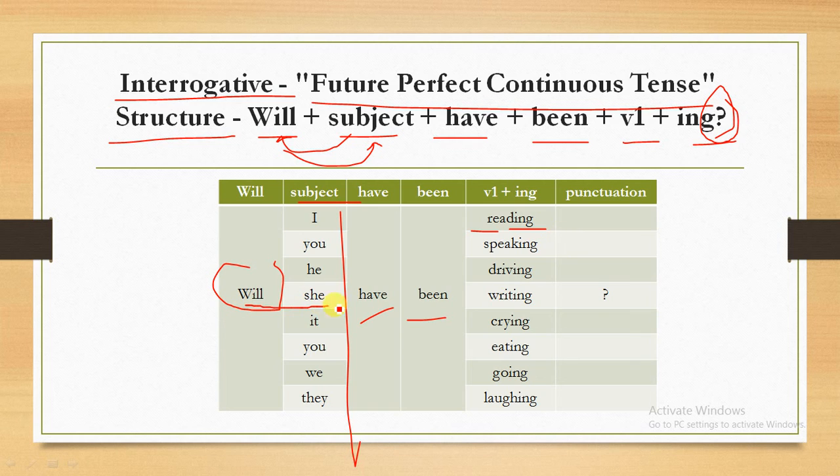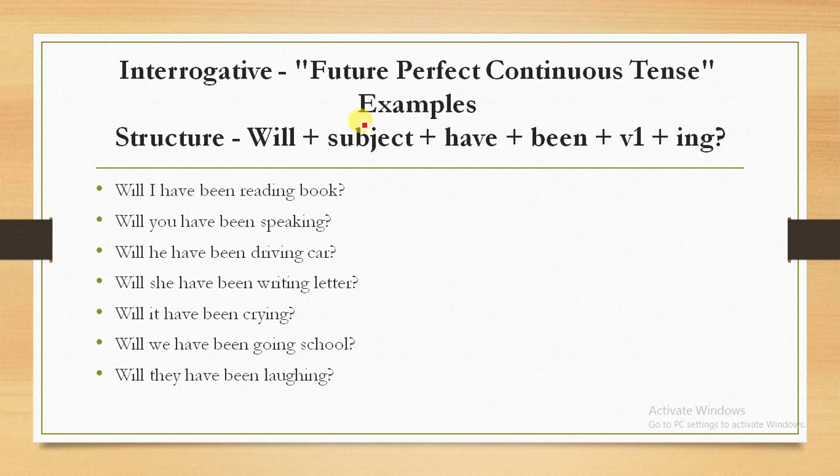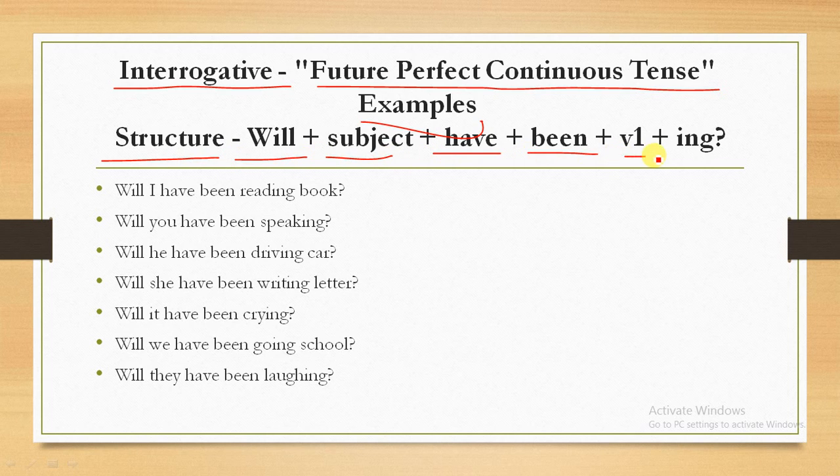So, will she have been driving car? This type of sentences we can create. So let's go through some examples of interrogative yes-no type questions in future perfect continuous tense. One more time, the structure is will plus subject plus have plus been plus verb base form plus ing. I will read these examples. Okay, so read these examples along with me.